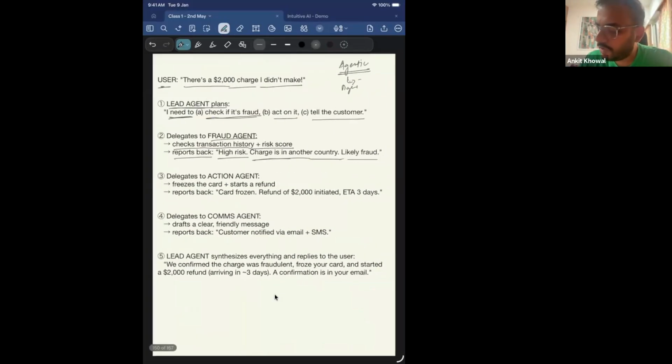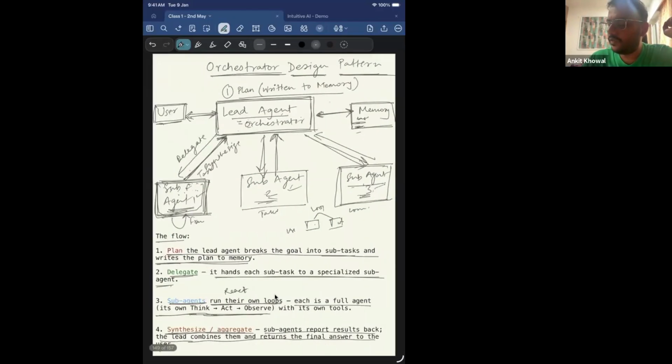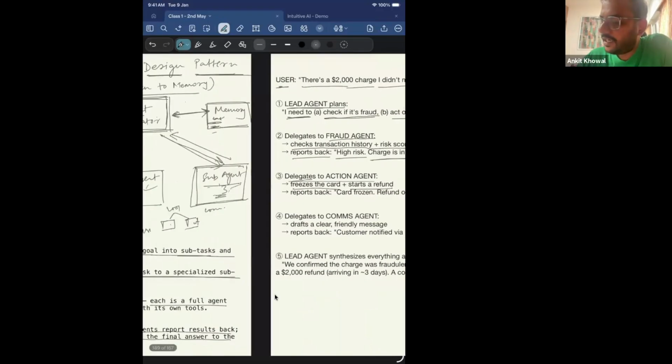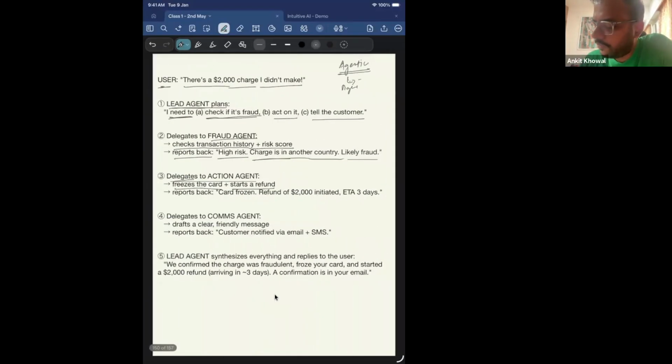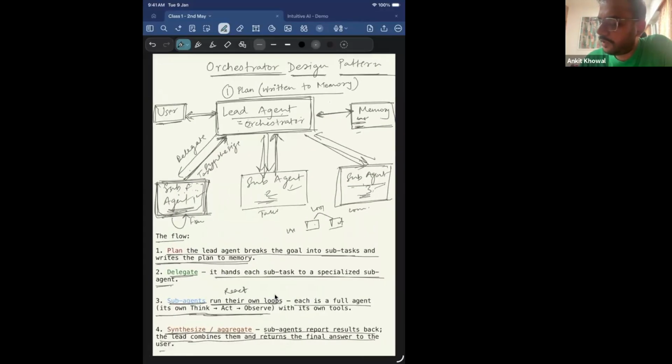Now the leader agent will see the response from the fraud agent, and it will take the next step. It decides that now I have to call the action agent, right? I have to delegate a task to the action agent, wherein the action agent has to freeze the card and start a refund. The leader agent sees that, hey, I know there is a fraud, so I should call the action agent because it is capable of taking actions if a fraud has occurred. So it will delegate the second task, and it's all happening sequentially. The lead agent passes the task to the action agent. The action agent then freezes the card, starts a refund, and reports back to the leader agent that the card is frozen, a refund of 2,000 has been initiated, and the ETA is 3 days, right? So the action agent took some action and reported back to the lead agent.